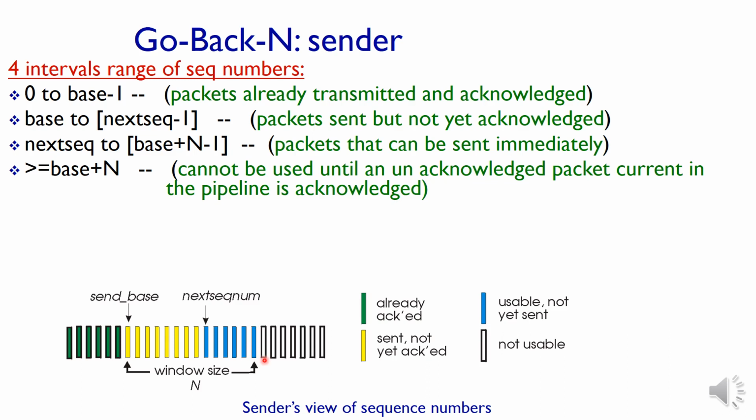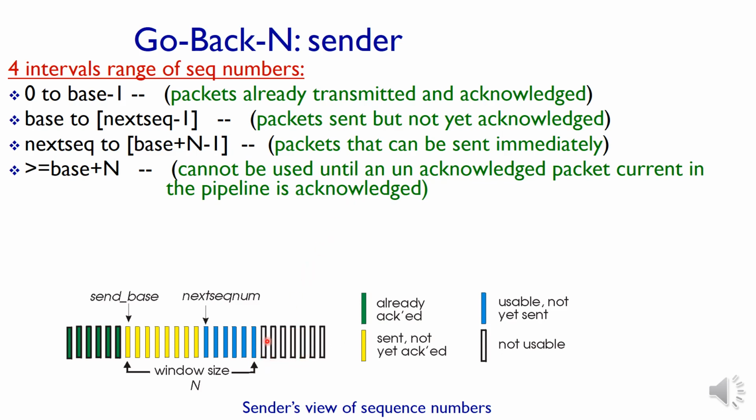And all the packets greater than base plus n, that is the plain colored packets, cannot be used until an unacknowledged packet currently in the pipeline is acknowledged. That is, these packets are not considered so far.